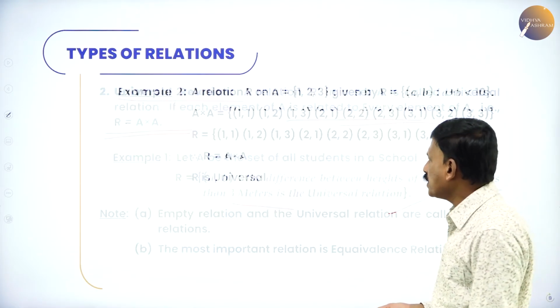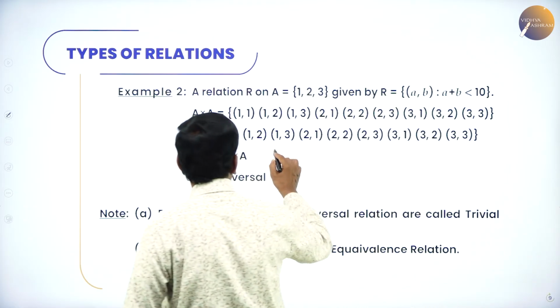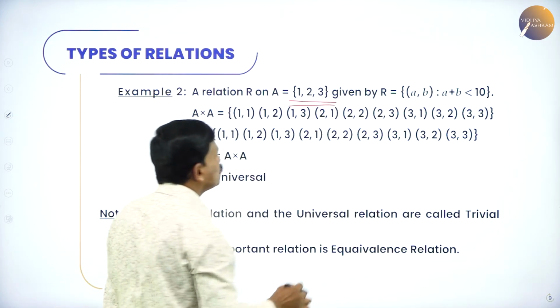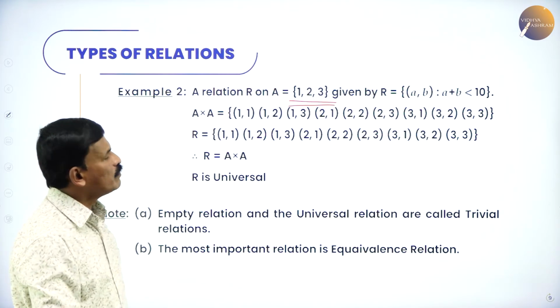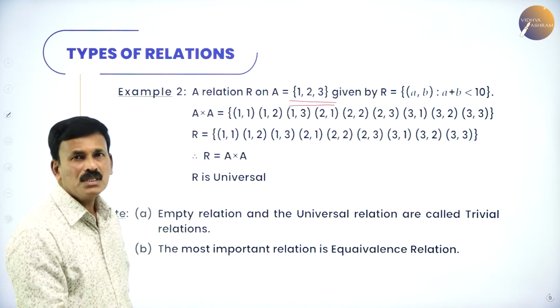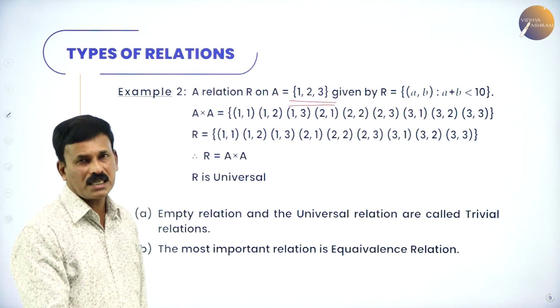Now let us take one more example. Let a relation R on a set A = {1, 2, 3} be given by (a, b) such that a + b < 10. The sum of two elements is less than 10.